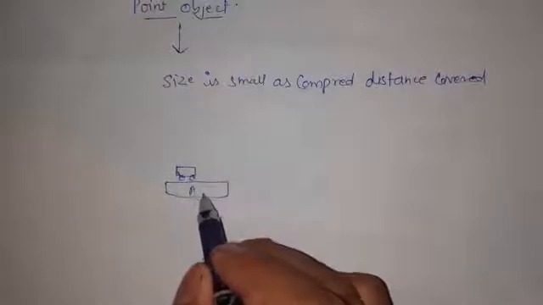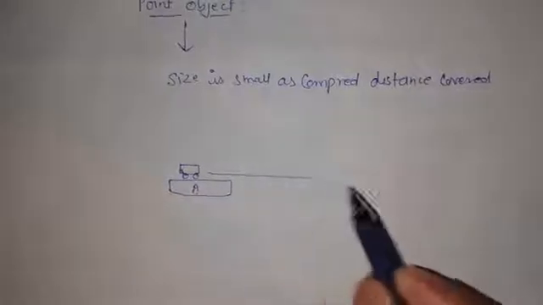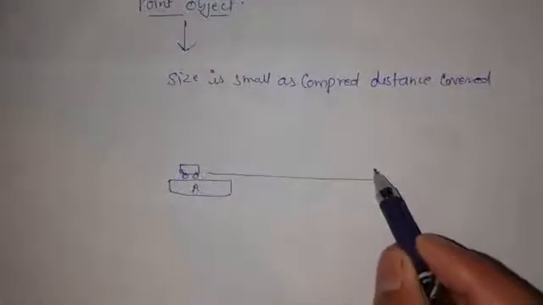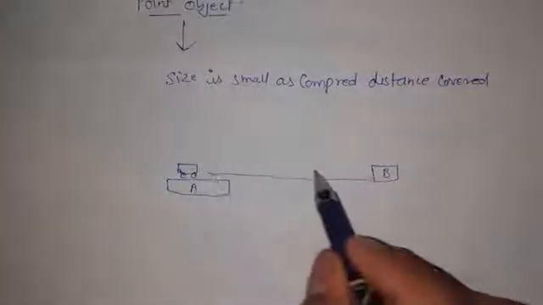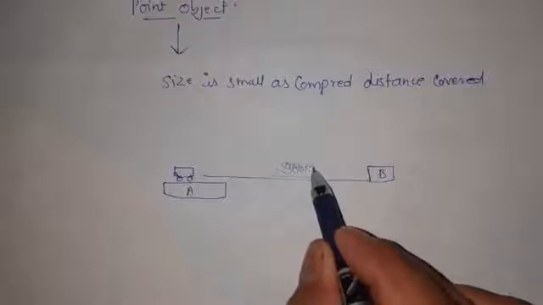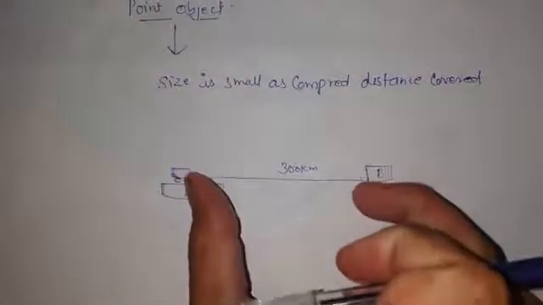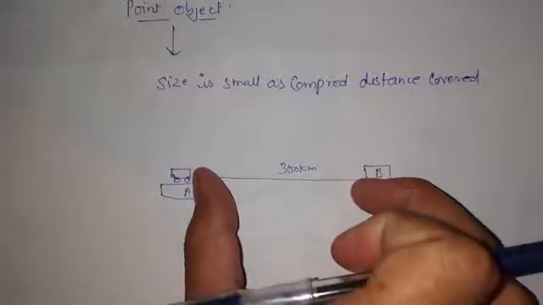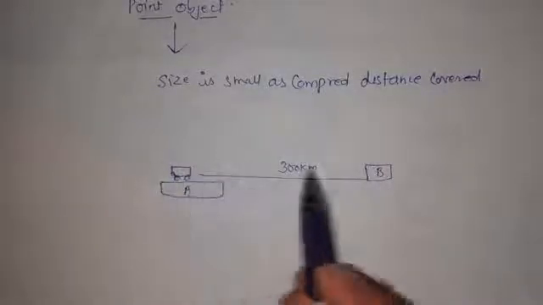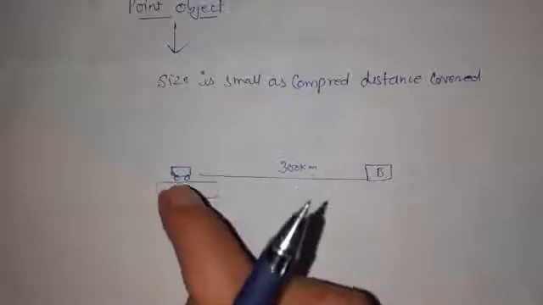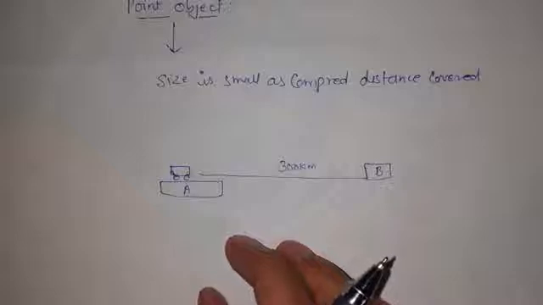Now if this bus starts from here and reaches station B, and the distance to B is 300 kilometers, you will find that the distance which the bus is going to cover is much bigger than the bus. So on this track this bus will look like a point object.